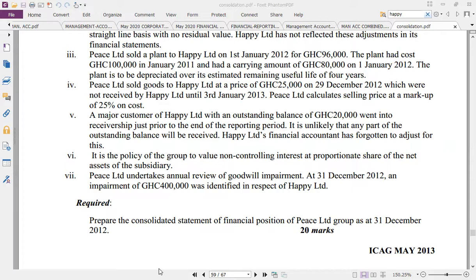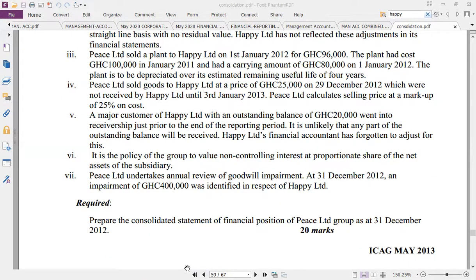Now this impairment is not borne by the parent alone. We're not going to give the NCI some of the impairment. No. Why? Because this is for the parent's investment and the goodwill is only for the parent. So if there's any loss or impairment, it is the parent's. That is all. Why do we do this?